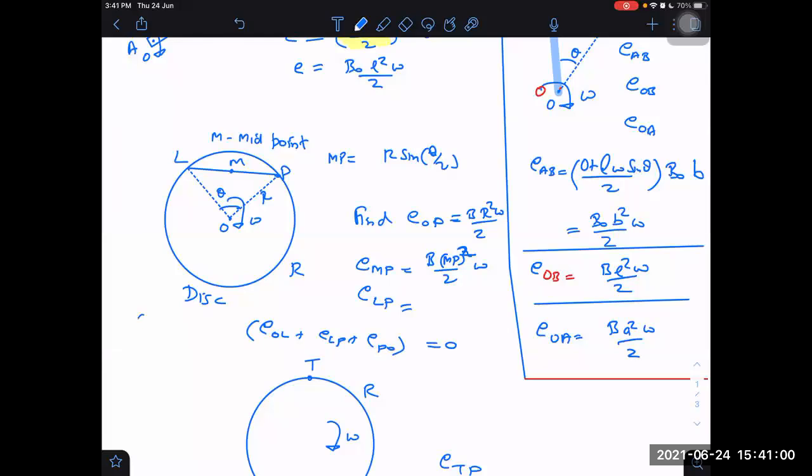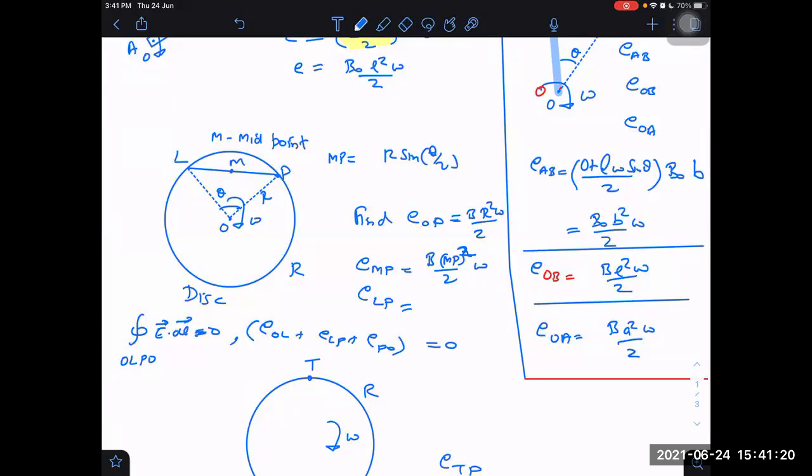Why? Because in this closed loop, if I take line integral in the OLPO loop, then what is the EMF? EMF in this closed loop will be 0. E dot dl will be 0. Why? Because the area of this loop is not changing with time, and the magnetic field is also uniform everywhere. So it is 0 only.